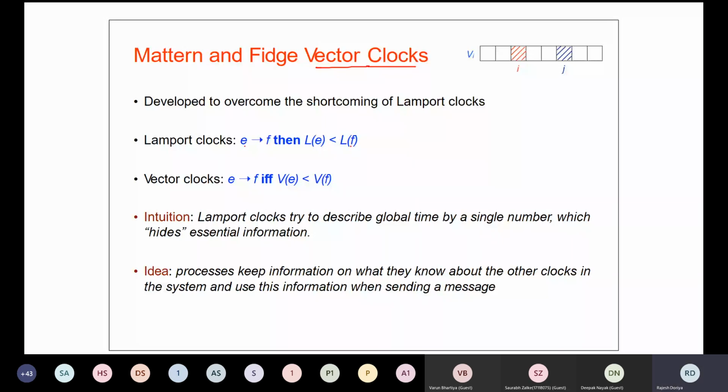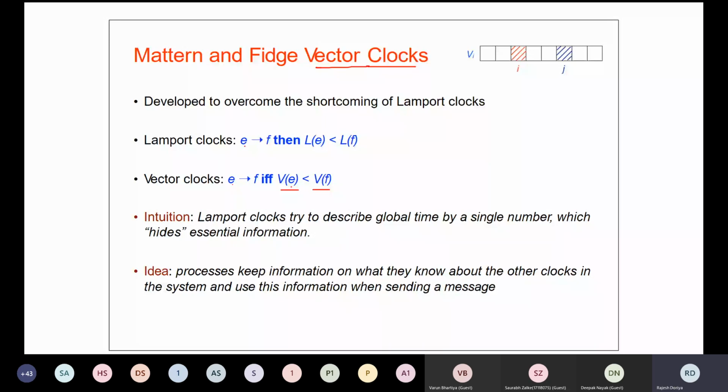Now, with the vector clock, we can say E has happened before F if and only if the clock value of E is less than the clock value of F. So this condition will hold only when this relation is true.